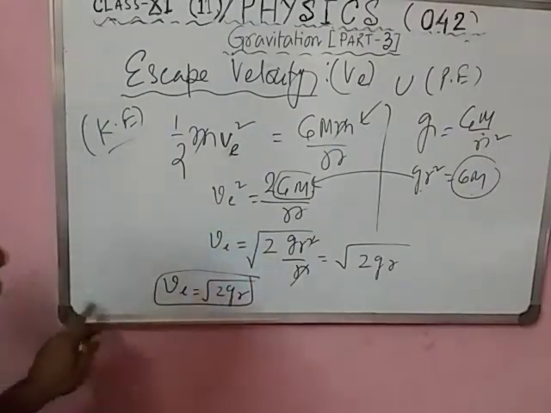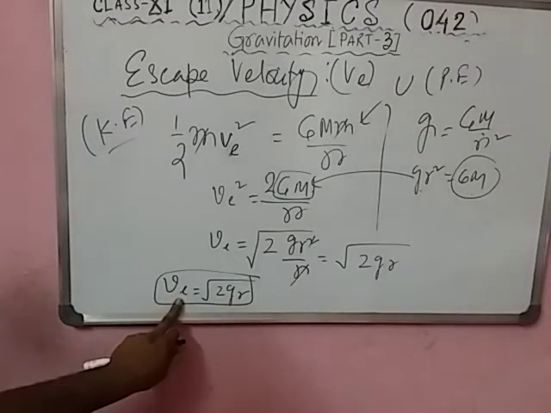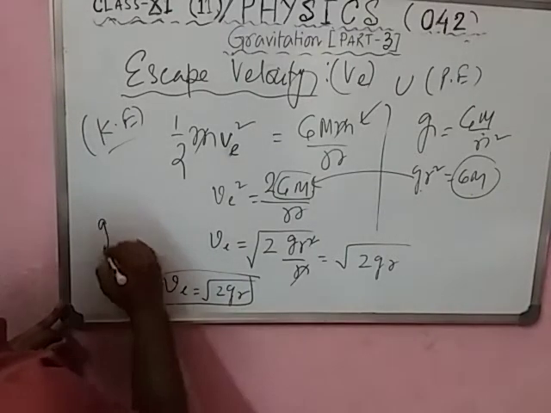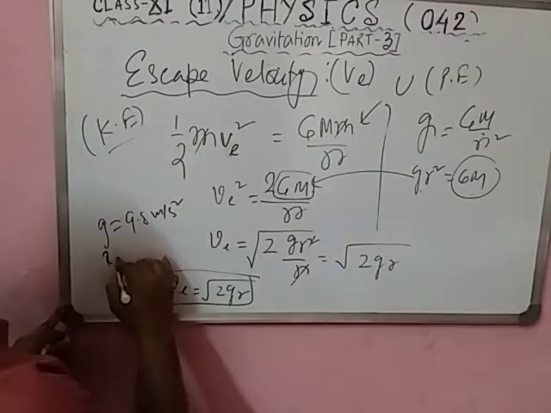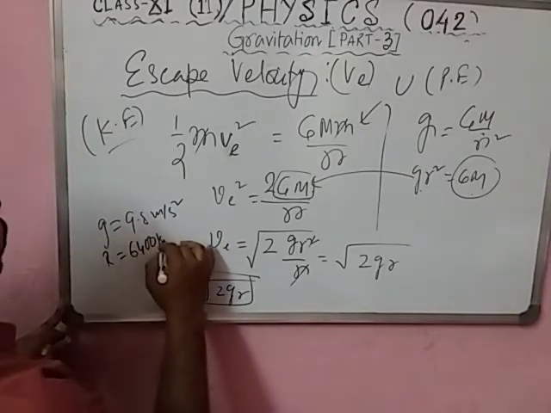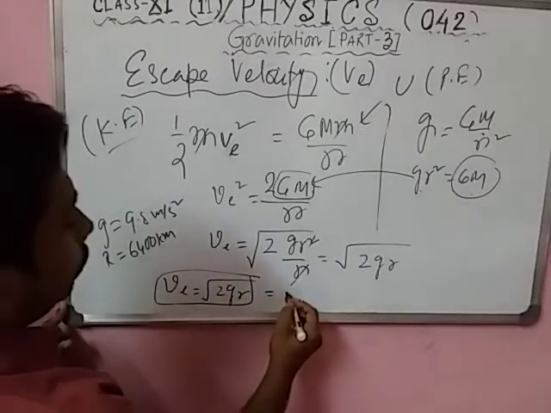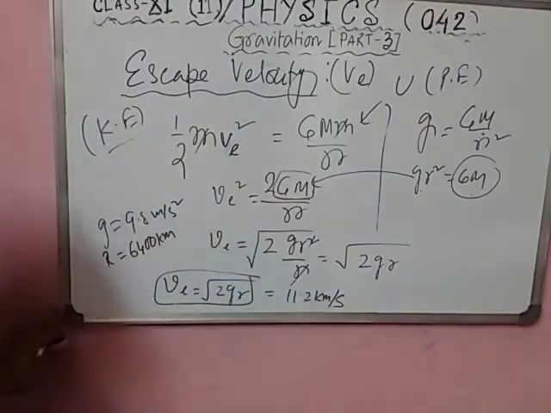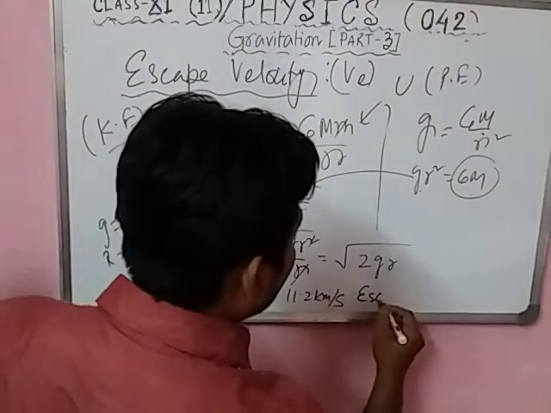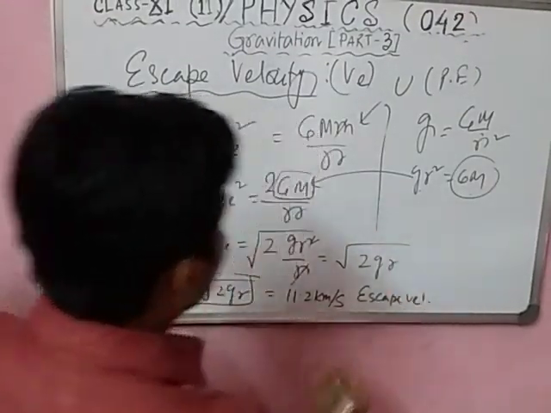Students, you know this is called escape velocity. If you put the value of g equal to 9.8 meter per second square and R as the radius, 6400 kilometer, converted into meter, you get 11.2 kilometer per second. This is the result of escape velocity.